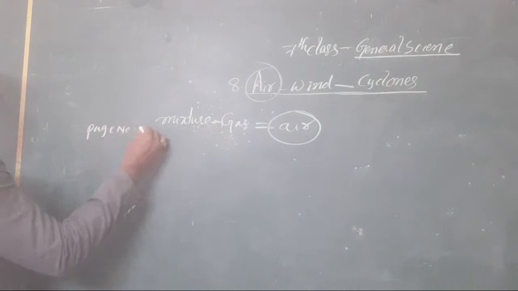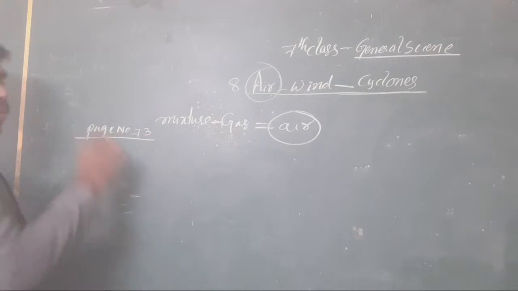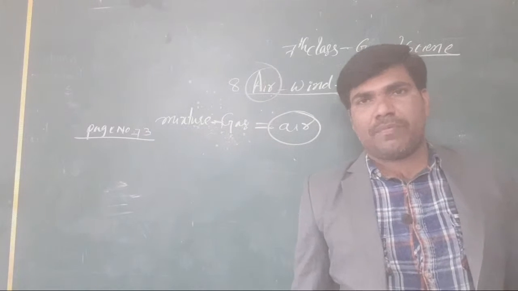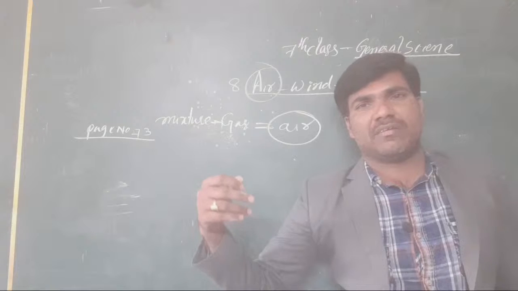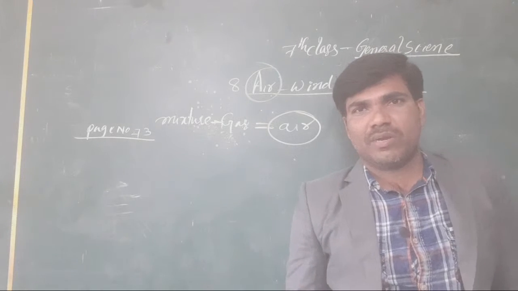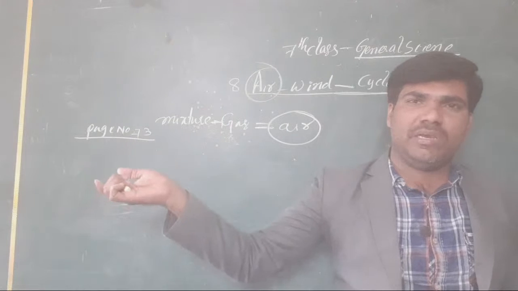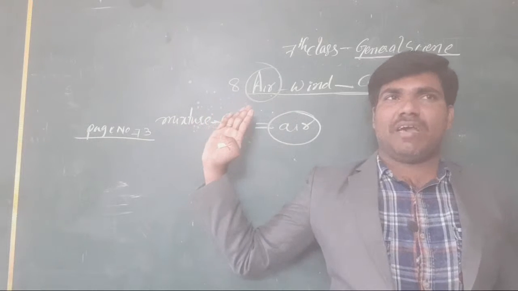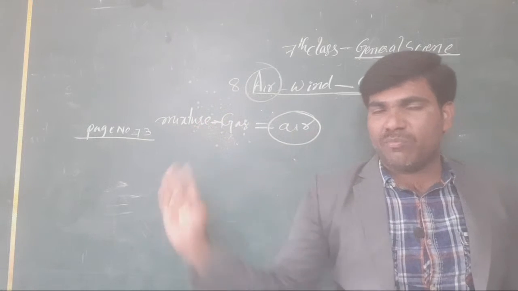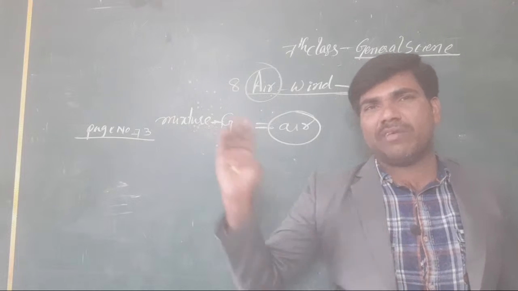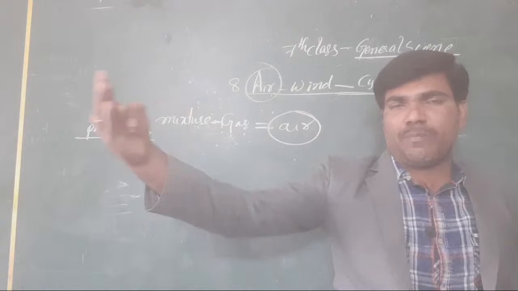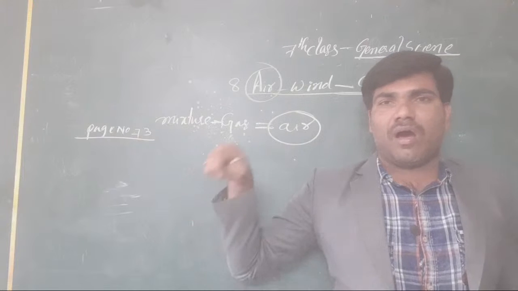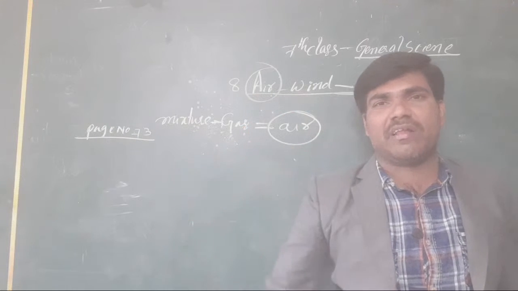There is one situation given. What situation is given? When we ride this bicycle opposite to the air, how do you feel? It will be somewhat harder than with the air. When the air is moving in one direction and you also move in that direction, at that time we move easily. But when you are moving opposite to the direction of the air, we have to give more force on the bicycle. Clear or not, all of you?